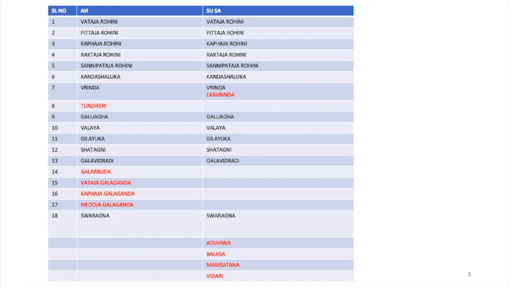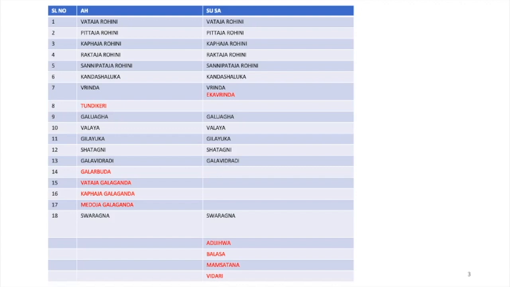Vataja Rohini is mentioned in both Sushruta Samhita and Ashtanga Hridaya. Kandashaluka, Vrinda, Galaugha, Valaya, Gilayu, Shadagni, Galavidradi and Swarakna are all common in both the Samhitas. But in Ashtanga Hridaya, the extra diseases are Tundikeri, Gala Arbuda, Vataja Galaganda, Kaphaja Galaganda and Medoja Galaganda.